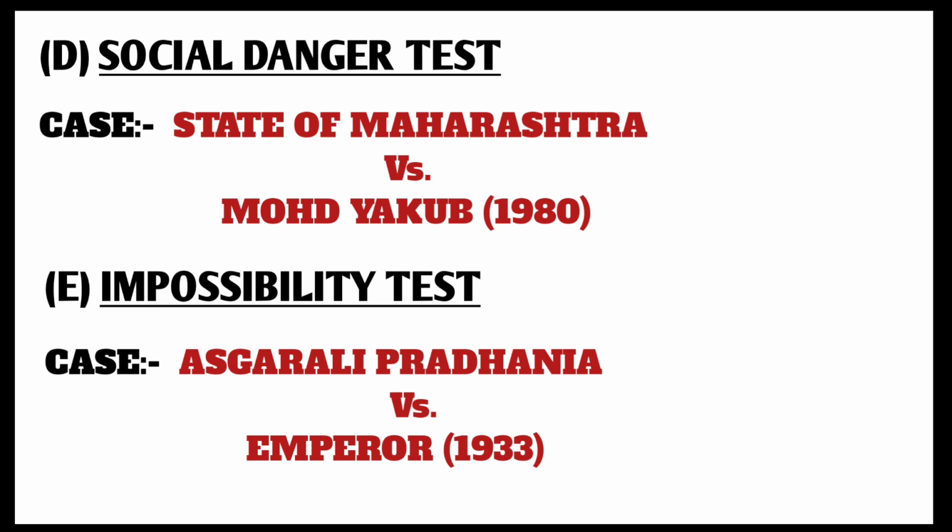Emperor 1933 that the appellant was convicted under section 312 read with section 511 of the Indian Penal Code of an attempt to cause miscarriage. The complainant was a divorced woman who came to be impregnated by the appellant on the promise that he would marry her. He was married with children. He wanted to cause miscarriage and tried to administer a liquid for it. On her making noise, her father and others came out and the appellant fled.